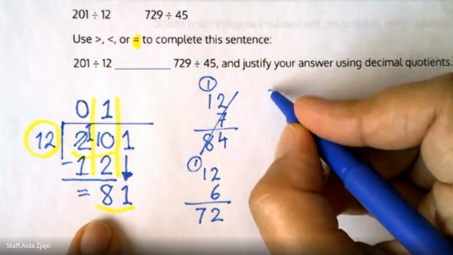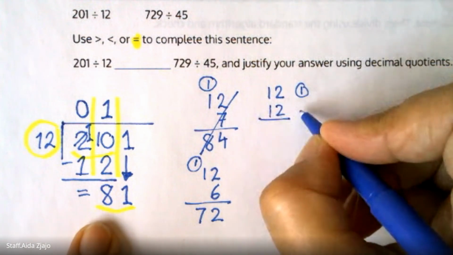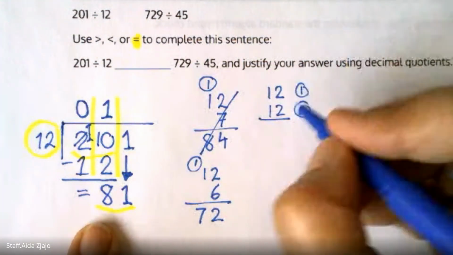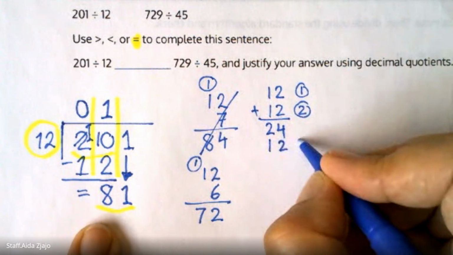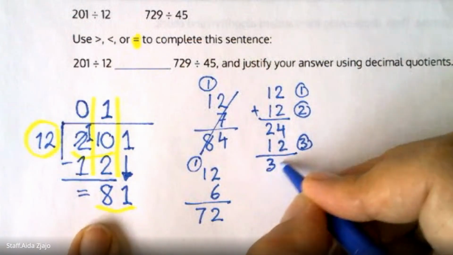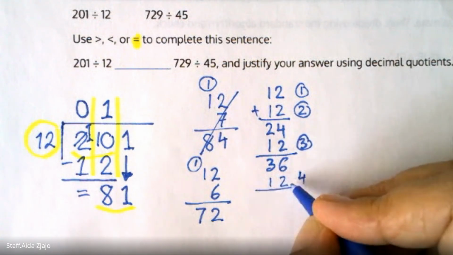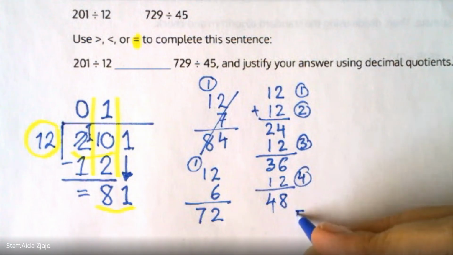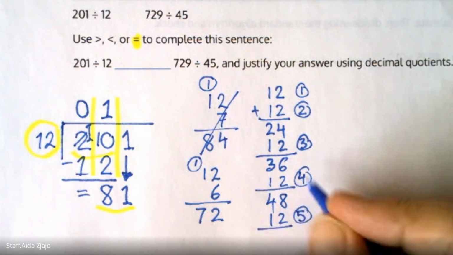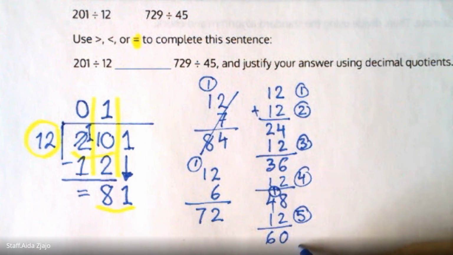Other way, you can just start adding 12. That's one group. And another group of 12, that's 2 groups. 2 groups of 12 is 24. Now I'm at 3 groups of 12 are 36. 4 groups of 12 are 48. 5 groups of 12 are 60. 6 groups of 12 are 72.